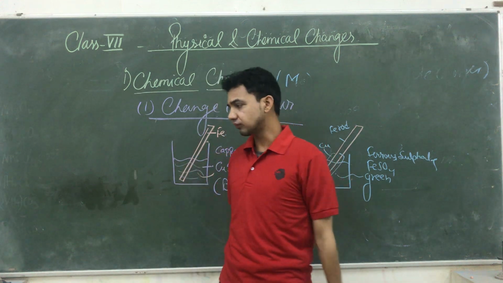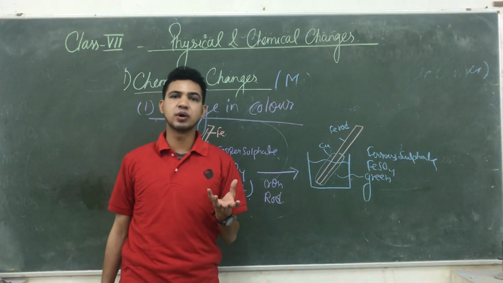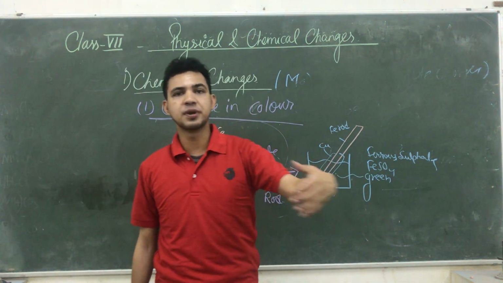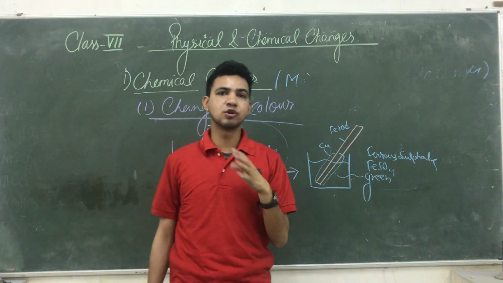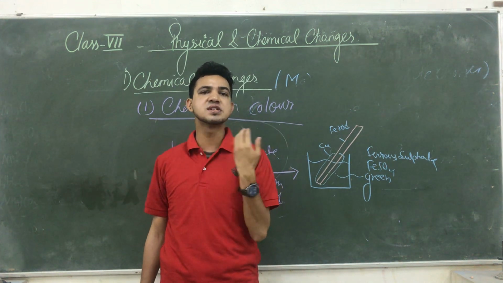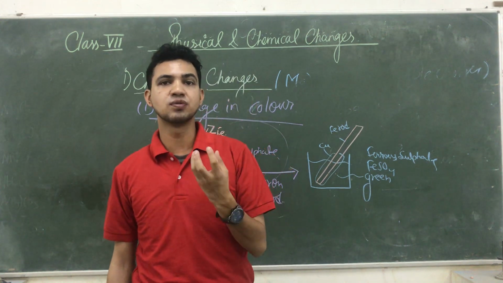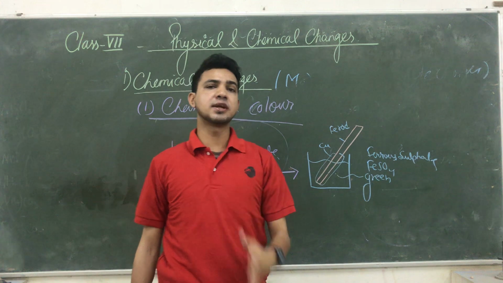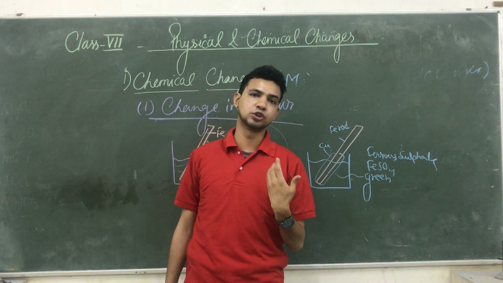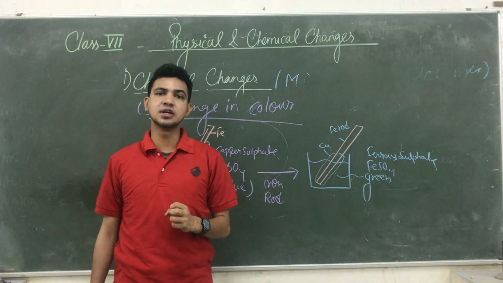Generally, have you seen in your copper vessels, which you use for preparing food and for storing water inside your home, what happens after some time when you continuously use these copper vessels for storing water? The mouth of the vessel generally appears green. Why? Because of the rusting of copper. Yes, every metal generally rusts when it comes in contact with moisture as well as atmospheric gases. So it is also a kind of chemical change.